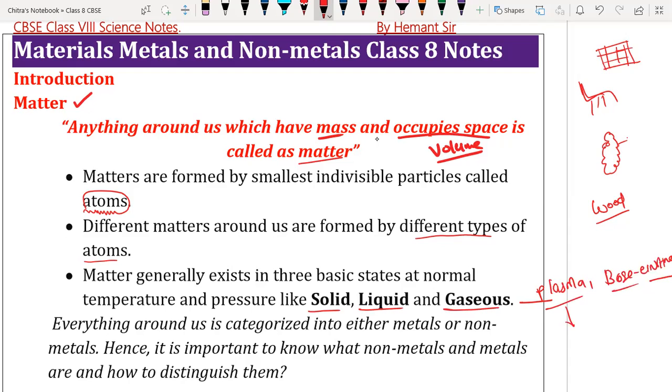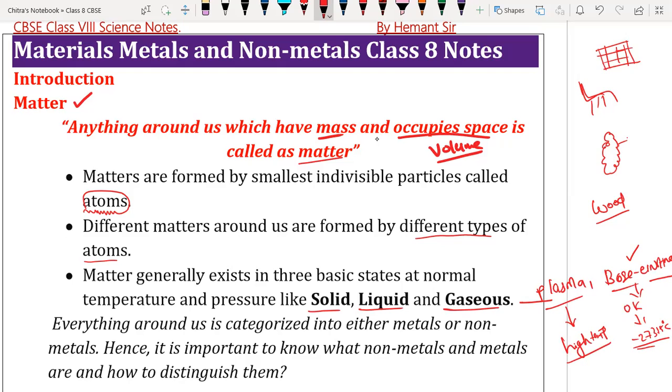Plasma is possible only at a very high temperature, and Bose-Einstein is possible at around 0 Kelvin temperature. 0 Kelvin means minus 273.15 degrees Celsius, and at and near that temperature the state of matter is called Bose-Einstein condensate. Understood?